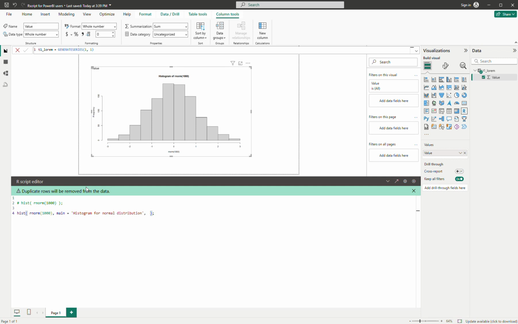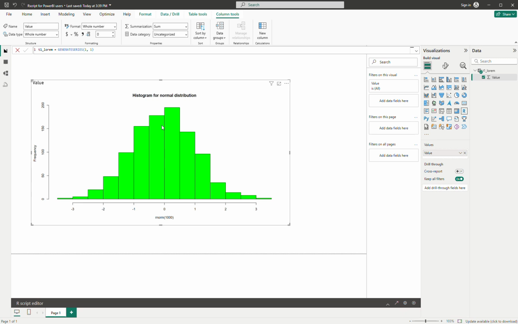And then I want the color to be green. Okay, and then I run the script again.